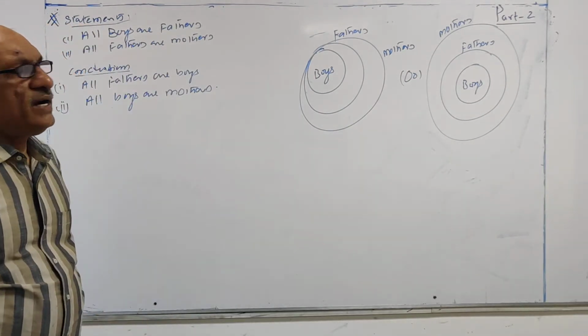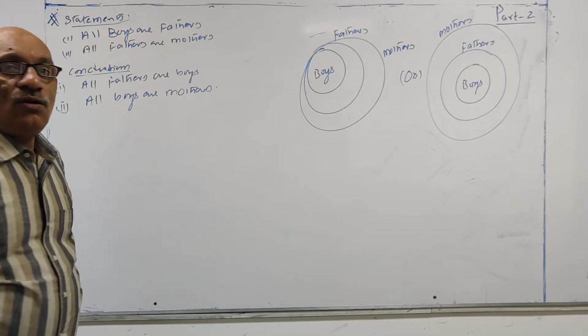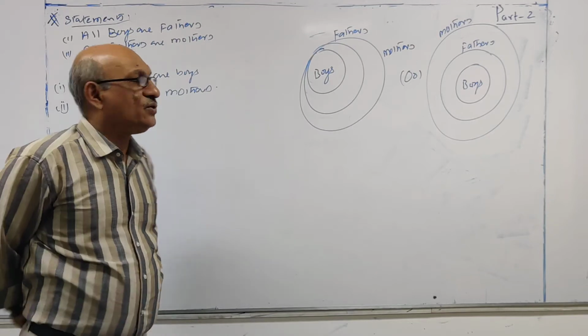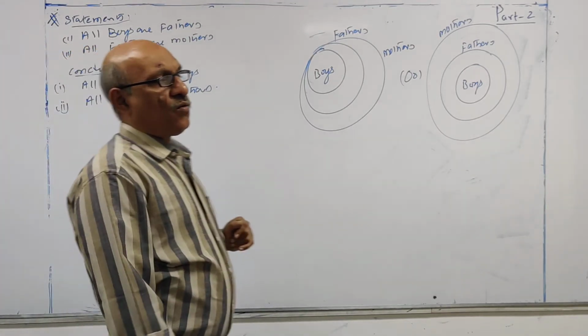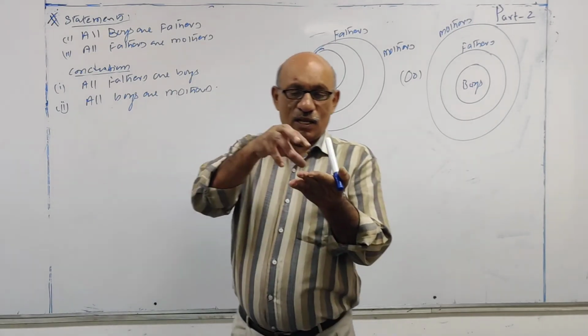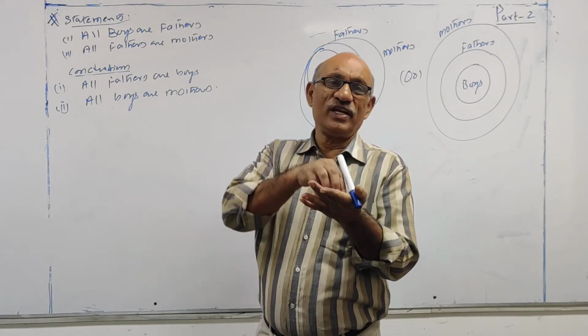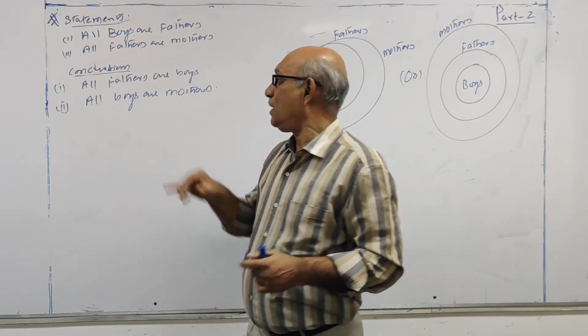Anyway, you can draw the Venn diagram; these two are correct presentations. Now, based on these Venn diagrams, you have to verify which conclusion is true. All fathers are boys. Here I have to verify whether the fathers set is inside the boys or the boys set is inside the fathers. According to that, we can take the decision.